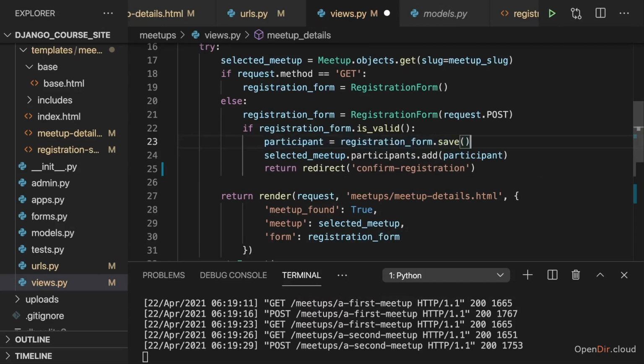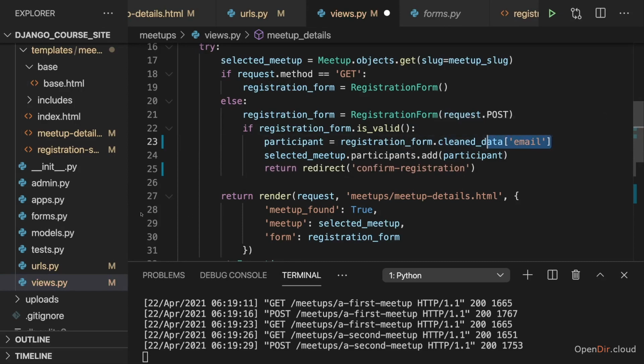Instead of calling save here, which of course is very convenient, we can also access the cleaned data field on our registration form. Cleaned data holds a dictionary and it holds all the data entered by the user as key value pairs in that dictionary. So here I can access the email field, the email key.